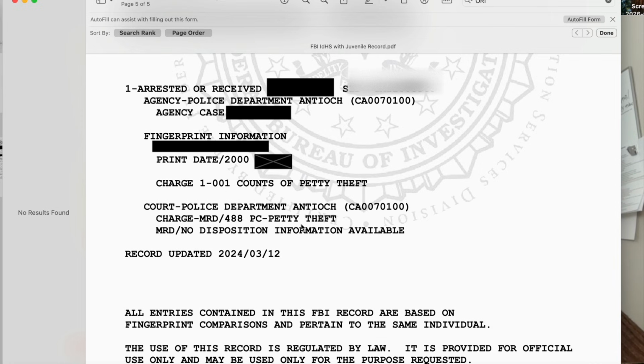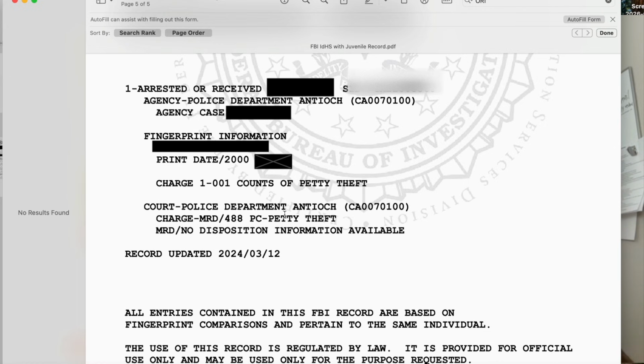That's petty theft. Okay. And then underneath there, it says no disposition information available. Just so you know, that's a super common reading on an FBI background check before a person has gone through to challenge it to get it updated. And what that basically shows is that the person was arrested on this date for petty theft, and then there's no information that has been transmitted to the FBI CJIS after that regarding the disposition, okay? That can also be a problem if you're American pursuing second citizenship or residency elsewhere.